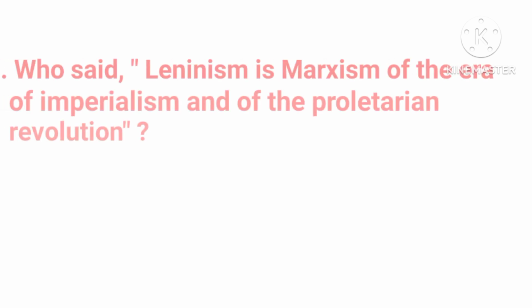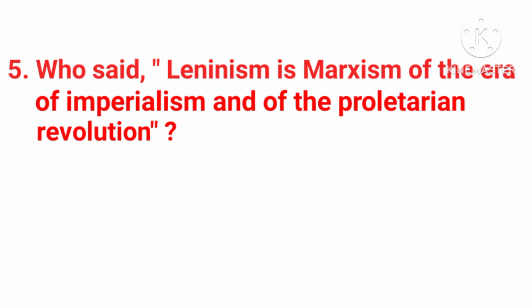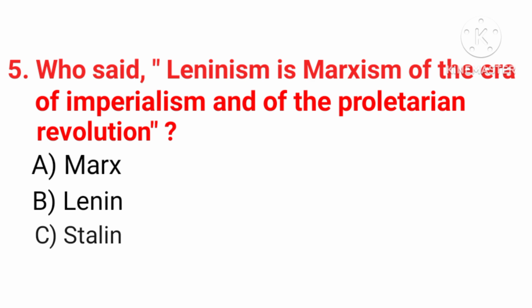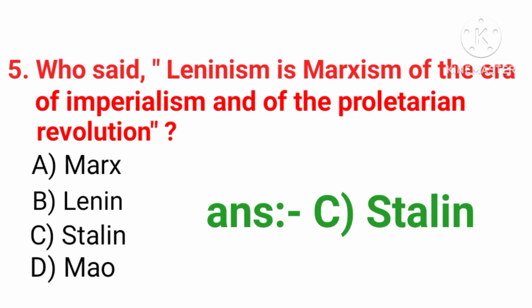Okay, then question number 5. Who said Leninism is the Marxism of the era of imperialism and of the proletarian revolution? Okay, the options are Marx, Lenin, Stalin and Mao. Okay, so the correct answer of this question is option C, Stalin.